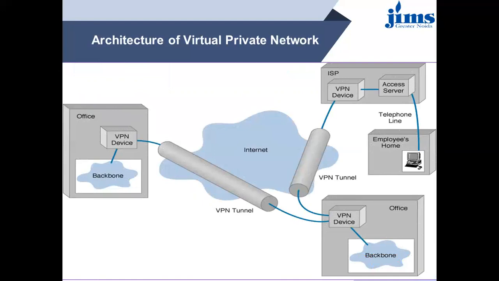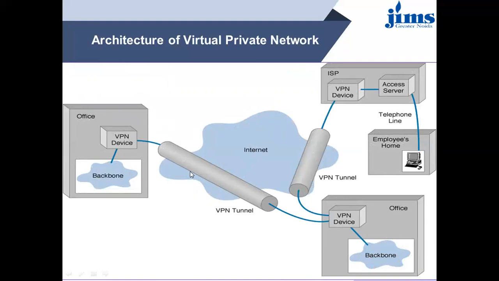Architecture of a virtual private network: this is office number one, this is office number two, and both the offices are connected with each other. This is at some place, and this is at some other place. This may be in country number one, this may be in some other country. So in different countries or different cities, they are interconnected with each other on the internet with the help of this VPN tunnel.